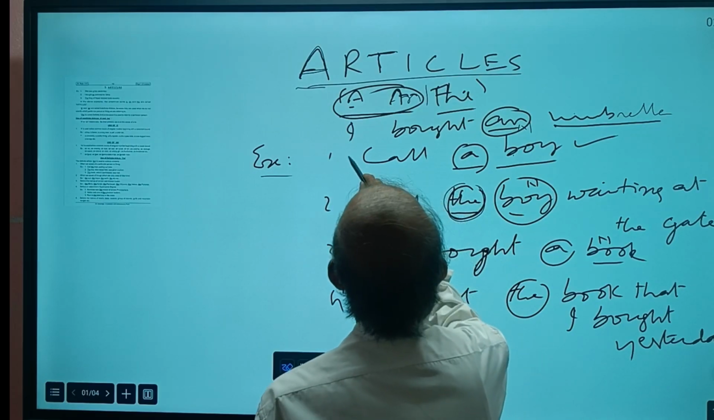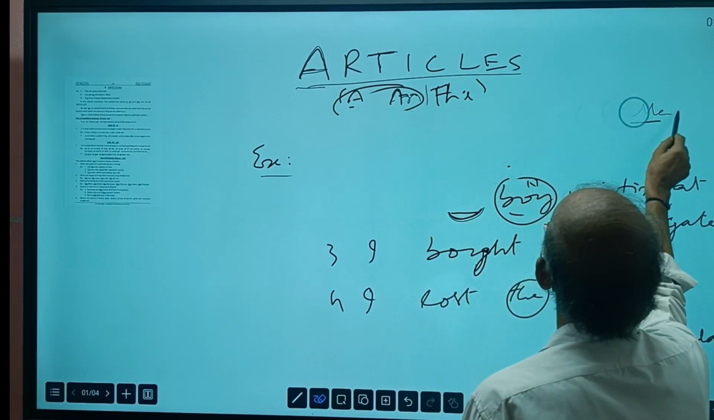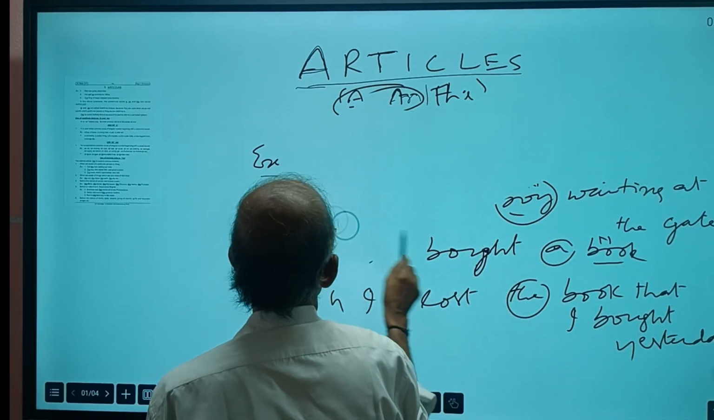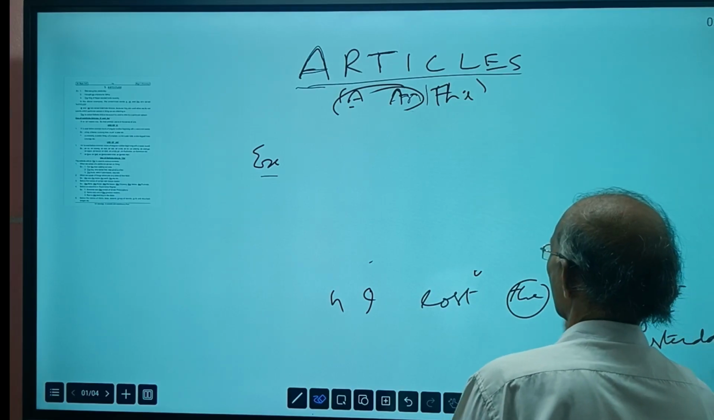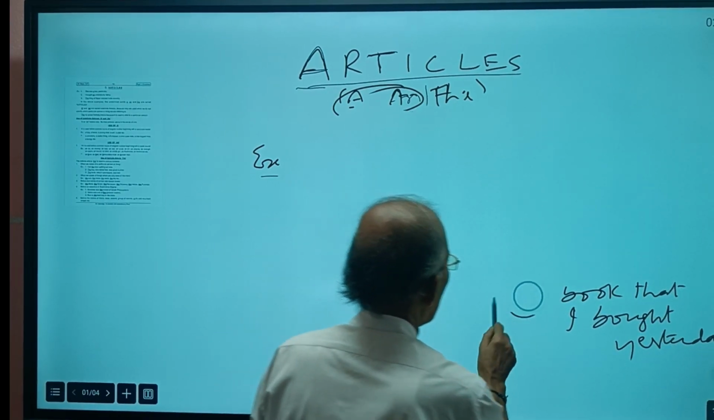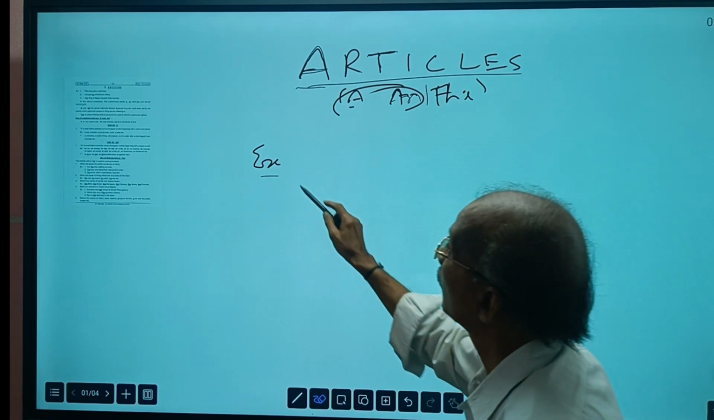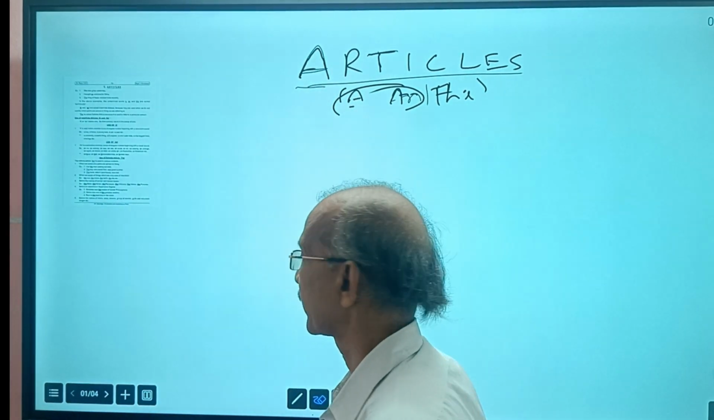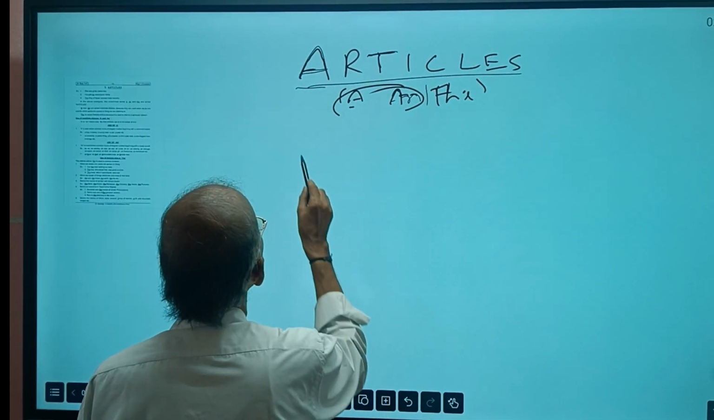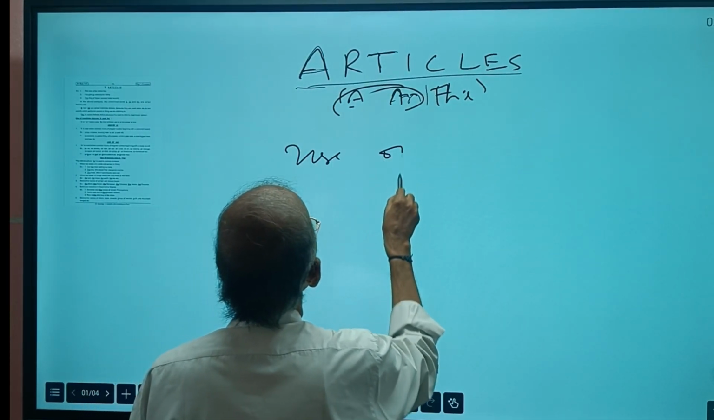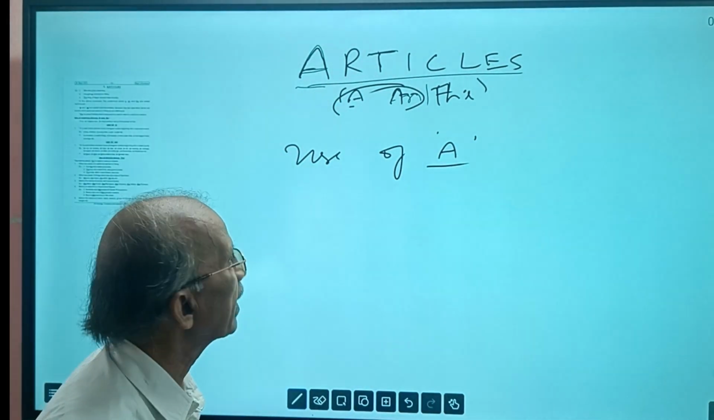Here, use of a and an. Very simply you can understand. That is easier. If you know vowel and consonant sounds, you have to observe which sound the word begins with, not which letter the word begins with. Remember, use of a.